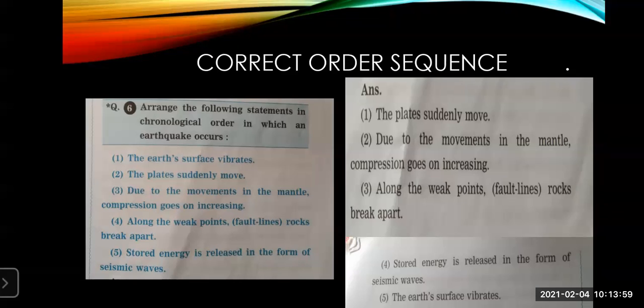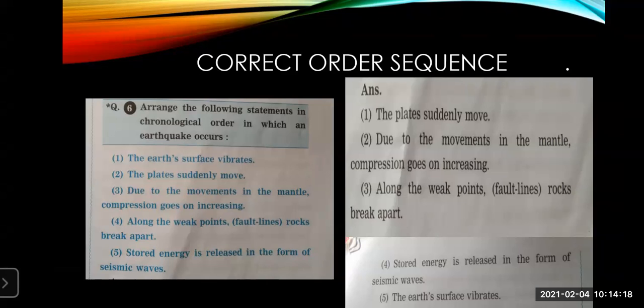It is given what is happening first and what is happening next. But now this is not correct. You can see what is written here in the blue color. That is not correct. The answers are given in a different way. Whatever is happening first, you can see here also the answers are given.